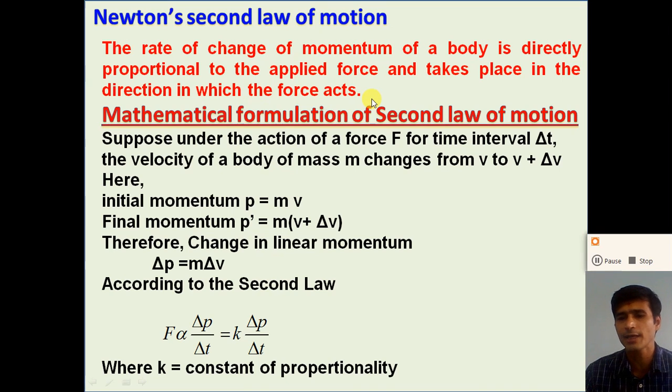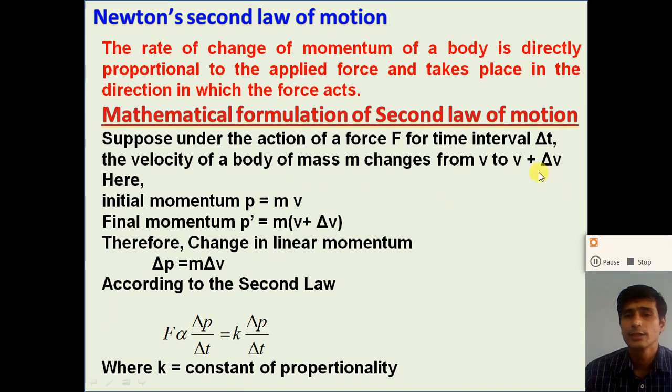Here the linear momentum is a vector quantity, and the change in the linear momentum is in the direction of the external force. So how can we derive the mathematical form of Newton's second law? So dear students, let us discuss how we can derive it. Suppose under the action of a constant force F for a time interval delta t, the velocity of a body of mass m changes from v to v plus delta v. Here v is the initial velocity and the change in velocity is delta v.